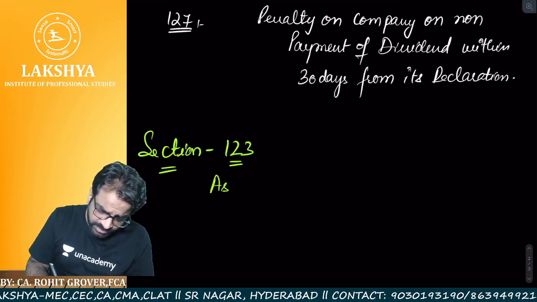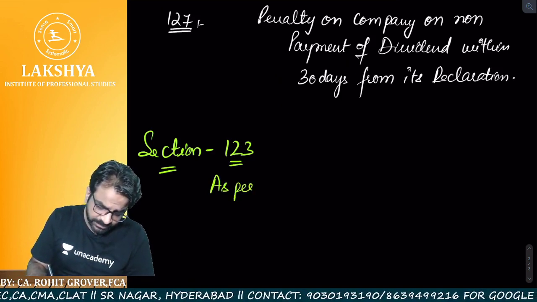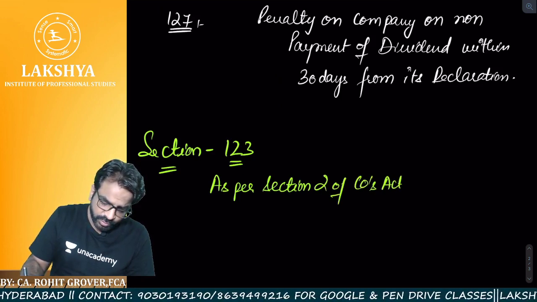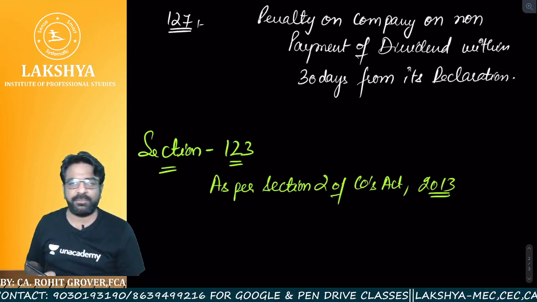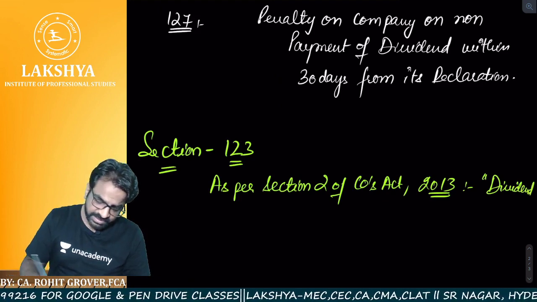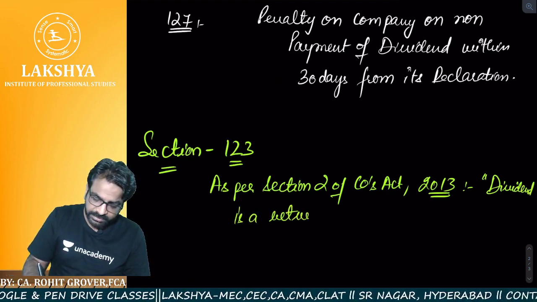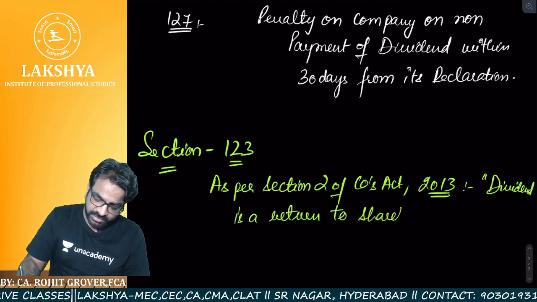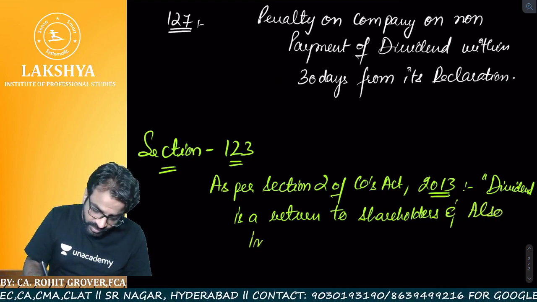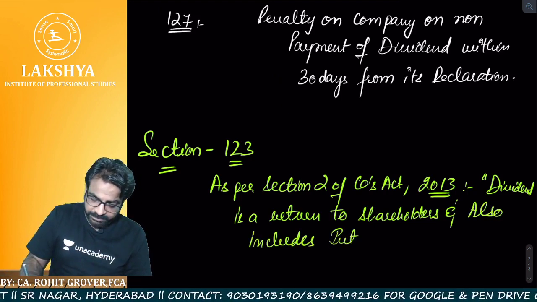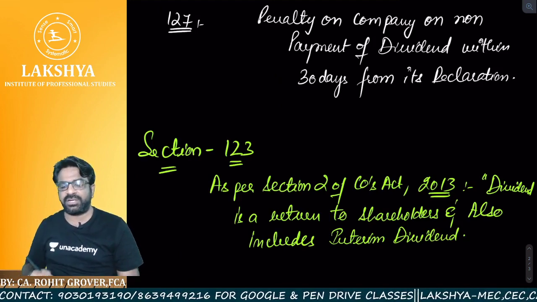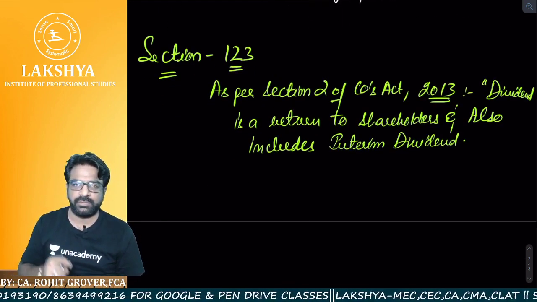Now, as per section number 2, subsection 34 of the Companies Act 2013, the dividend definition is given, and dividend is a return to shareholders and also includes interim dividend. Also includes which dividend? Interim dividend. There is one very important provision relating to interim dividend that I will tell you. What do you mean by interim dividend?